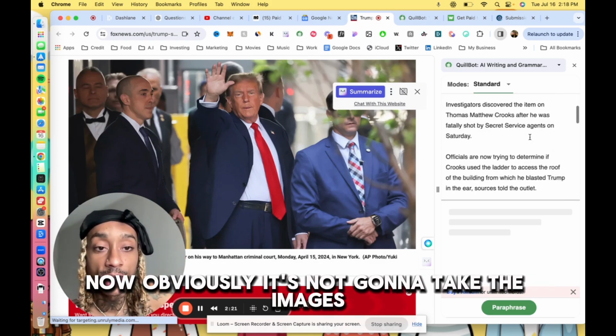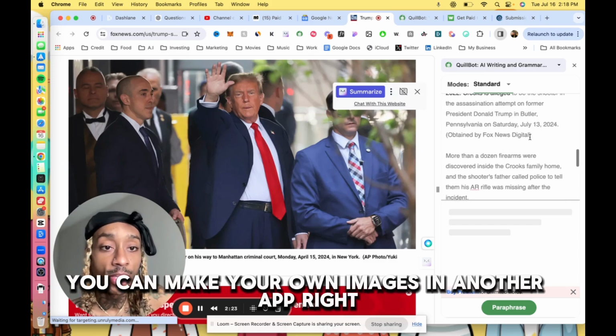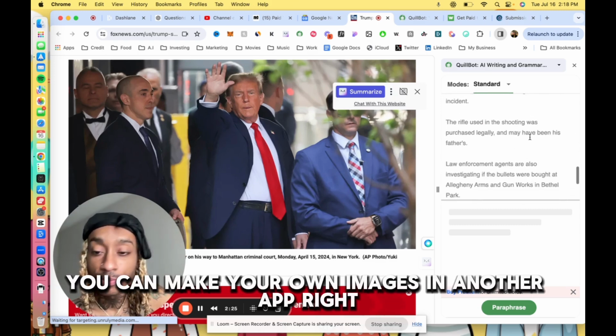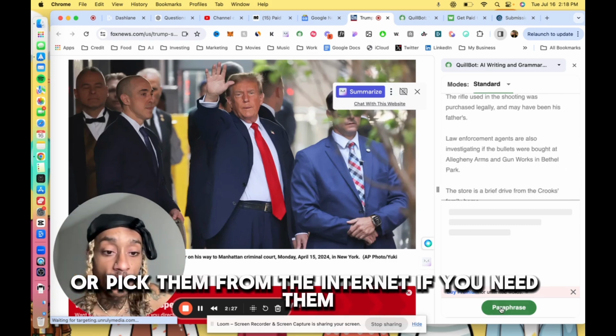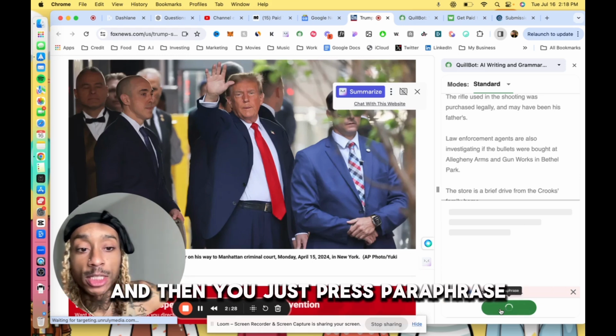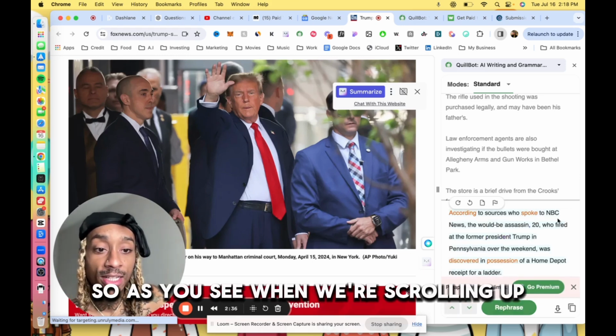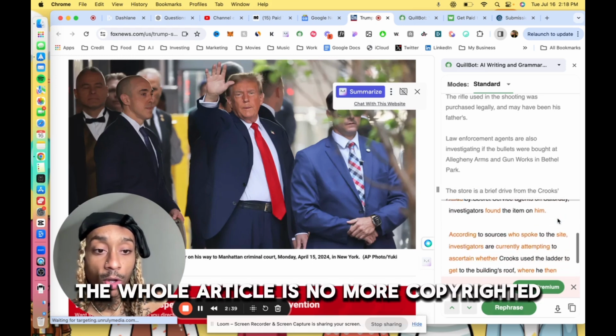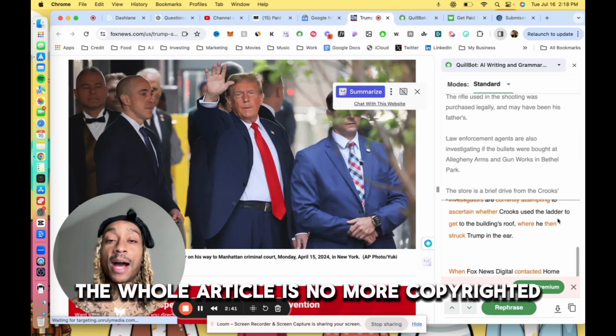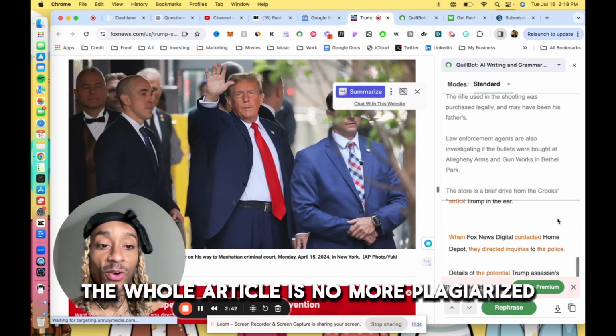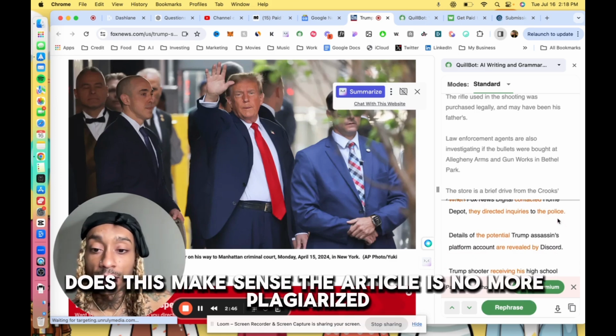Now, obviously, it's not going to take the images. You can make your own images in another app, or pick them from the internet if you need them. And then you just press paraphrase. Now, you're watching it in real time, paraphrase. So as you see, when we're scrolling up, the whole article is no more copyrighted. The whole article is no more plagiarized. Does this make sense? The article is no more plagiarized.